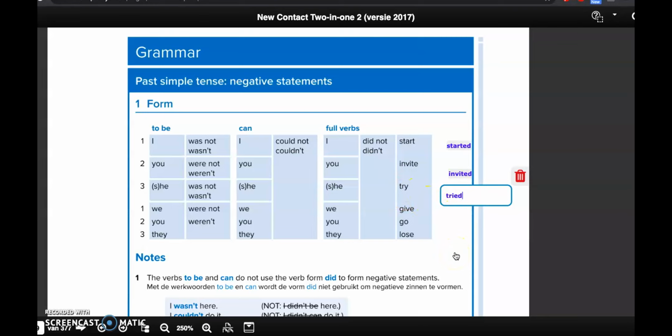So the thing that you mustn't forget is that the auxiliary verb to do is always followed by an infinitive. Our past forms are started, invited, tried, gave, went, and lost. These were the past forms, but when we use them in a negative statement, we have to use the auxiliary verb to do, which is always followed by an infinitive. Let's take a look at the notes together.